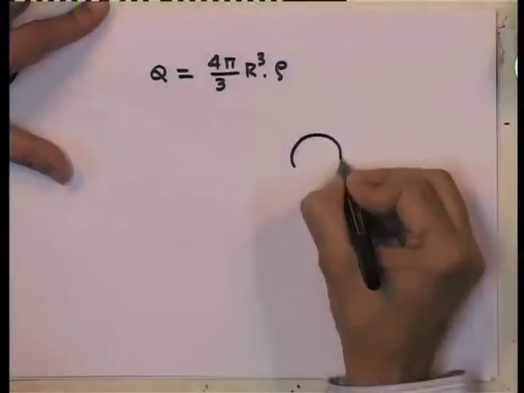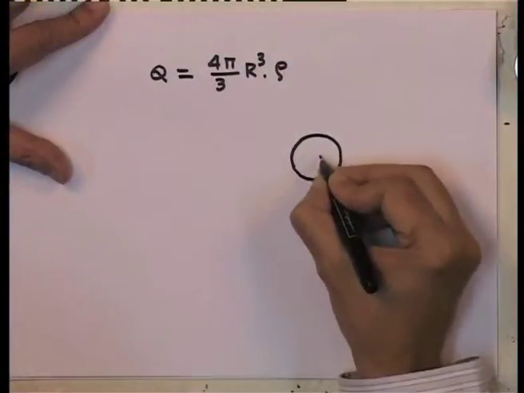Remember that Gauss's law tells me that the flux through any surface, real or imaginary, is given by the charge enclosed divided by epsilon 0. So, as a result, if the point at which you are calculating the field... let us suppose this is my sphere, this is of radius r.